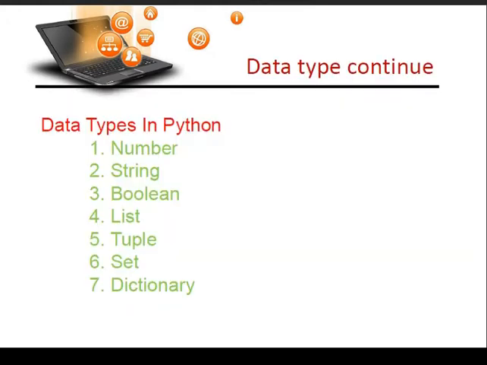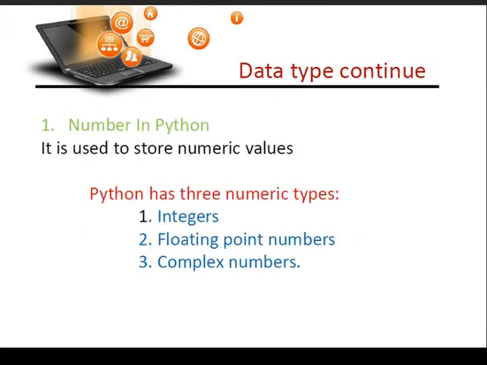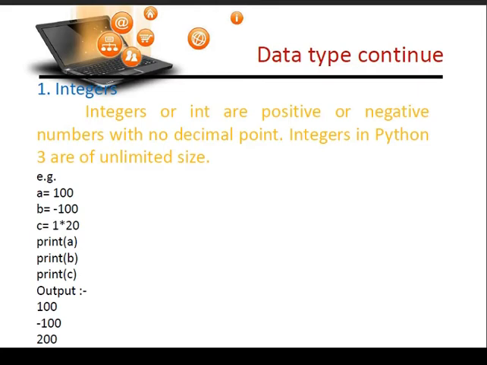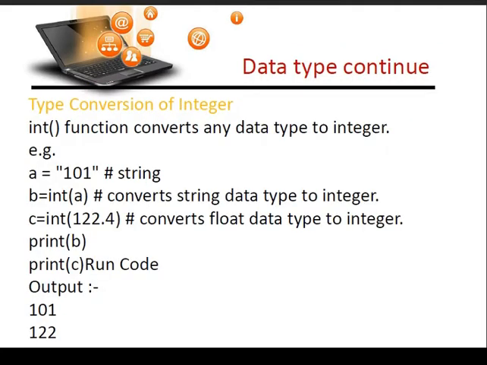The data types, if you remember: number, string, booleans. In numbers, what are the data types? You can type this program and refer to it. They are giving a topic as type conversion. As we know, there are two types: implicit conversion and explicit conversion. Explicit means externally, meaning we are intentionally changing the data type. Implicit means internally, the data type is changed automatically. Like here I am changing this float to int, that is called implicit conversion.